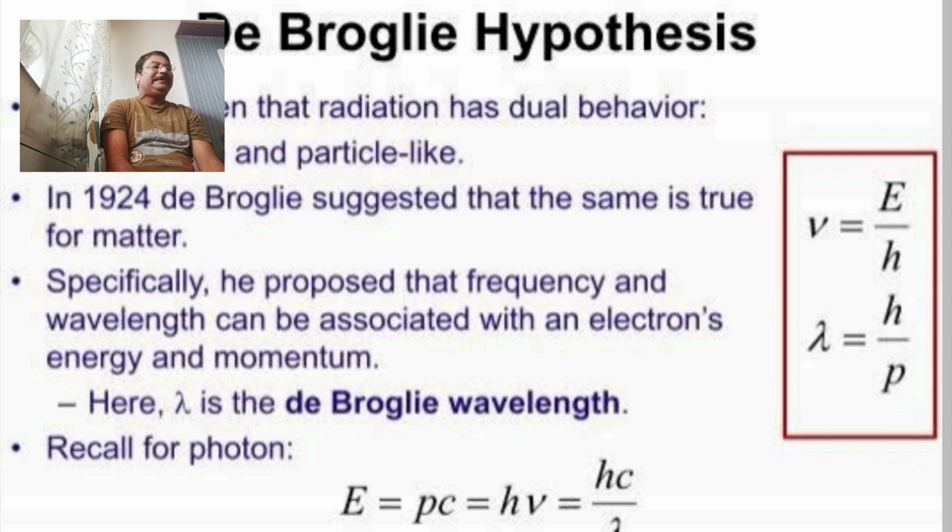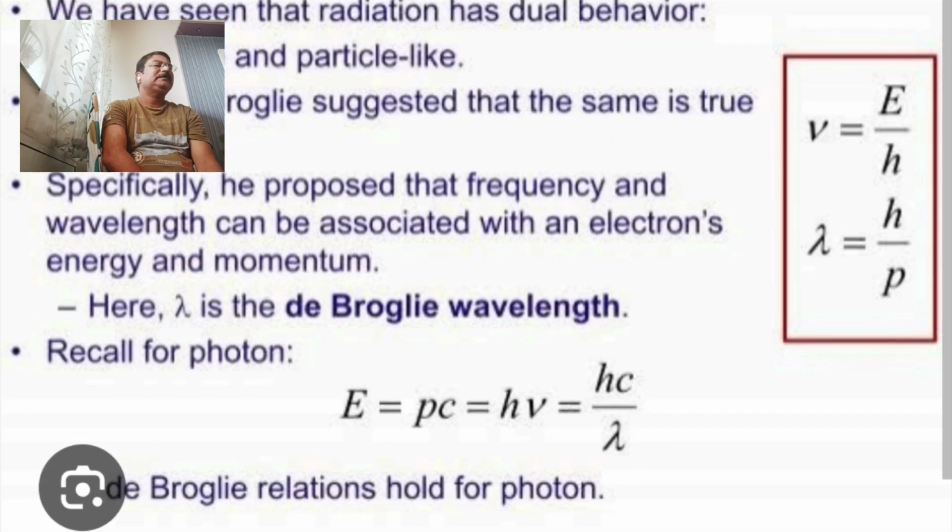So, E is equal to H nu is the normal equation, where H is the Planck's constant and nu is equal to C upon lambda. This equation is called the de Broglie's equation, in which P is equal to energy upon C and lambda is equal to H upon P.